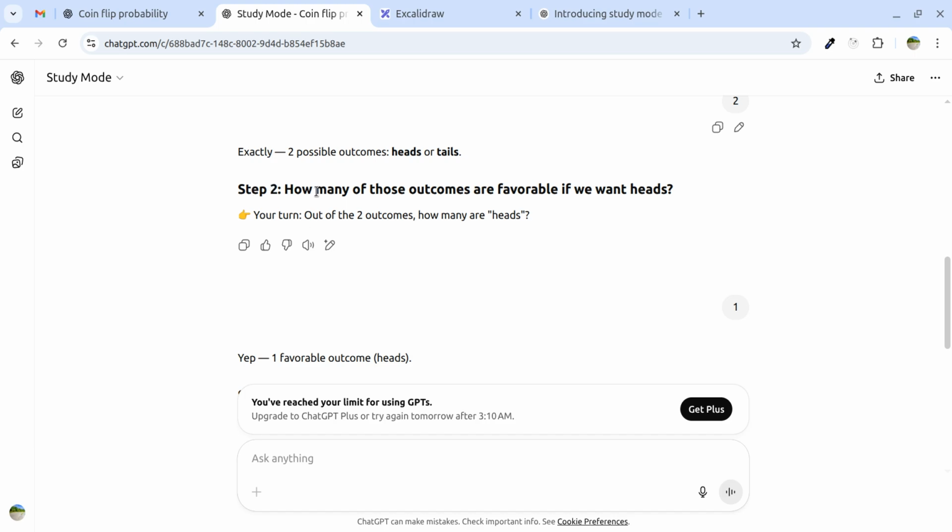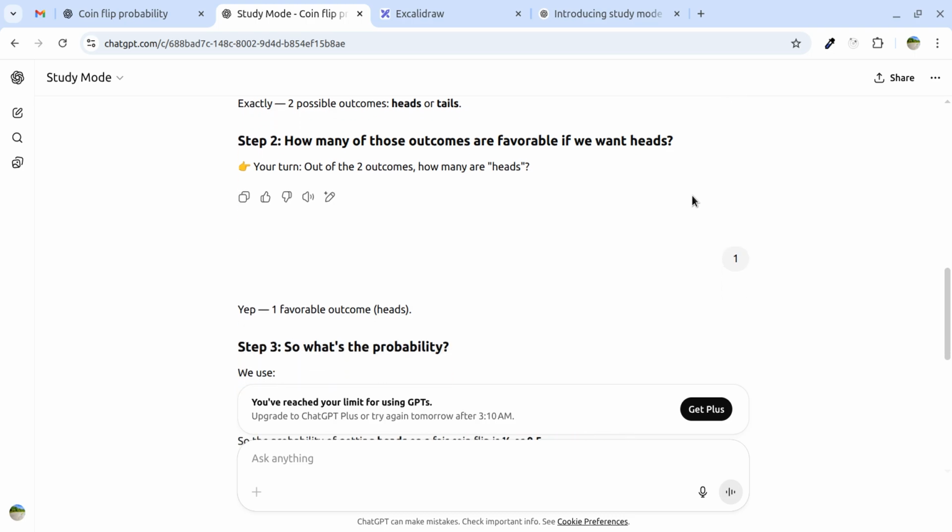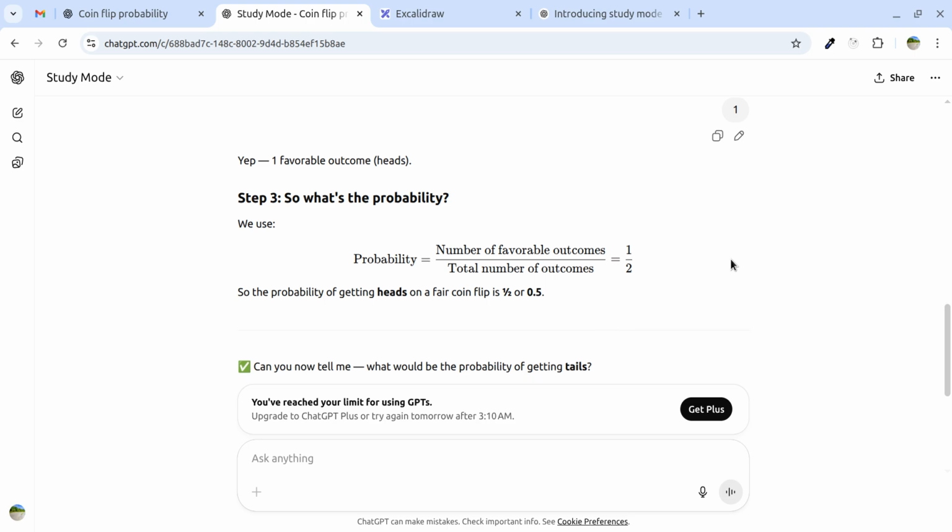In step two, it again asked me a question. That means it again makes me think. How many of these outcomes are favorable if we want heads? We all know that heads is one outcome, tail is one outcome. So it is a straightforward question. I directly gave the answer, one. And after that, it gives me the next step. Yep, one favorable outcome, heads.